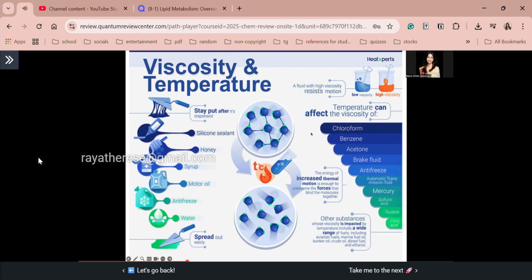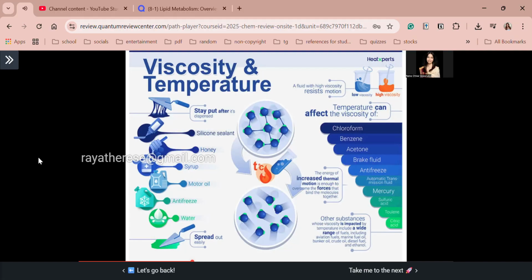Meaning, if you increase the temperature, mag-increase yung kinetic energy ng liquid particles mo. So, it is easier for the liquid particles to flow. Meanwhile, if you decrease the temperature, then the kinetic energy of the particles will decrease. So, the less likely the molecules will flow. Therefore, for a higher temperature, we have a lower viscosity. Sorry, again. Therefore, for a lower temperature, we have a higher viscosity. Diba? More viscous kapag mas maliit ang ating temperature. Okay? I hope that's clear, guys.